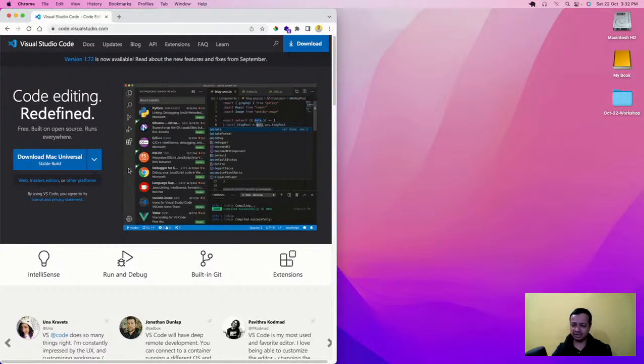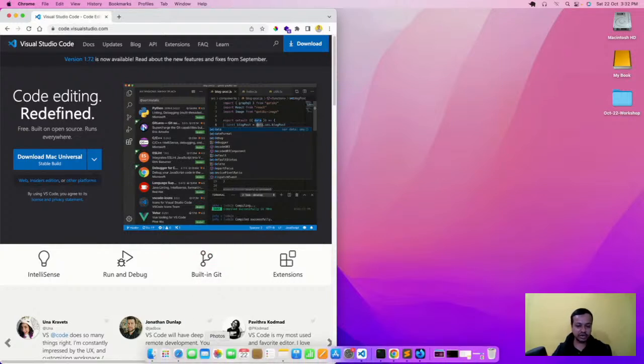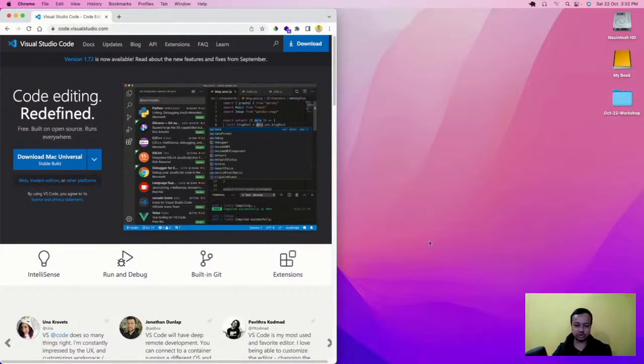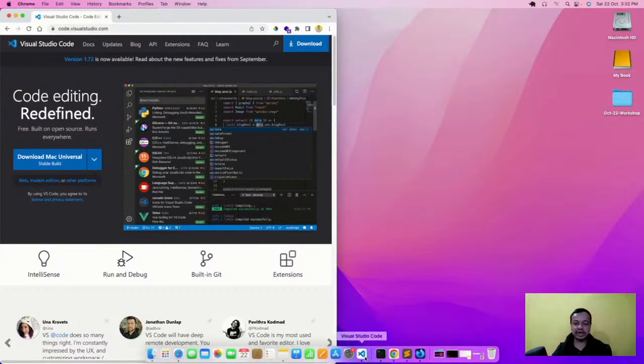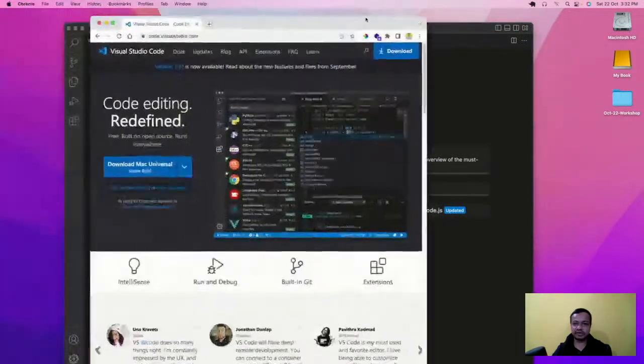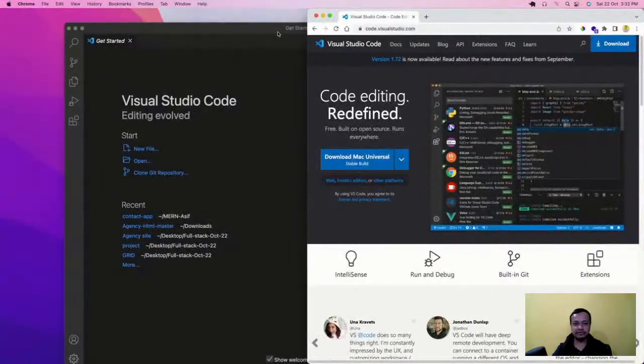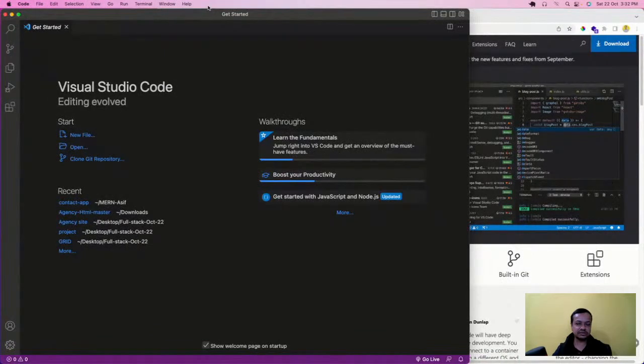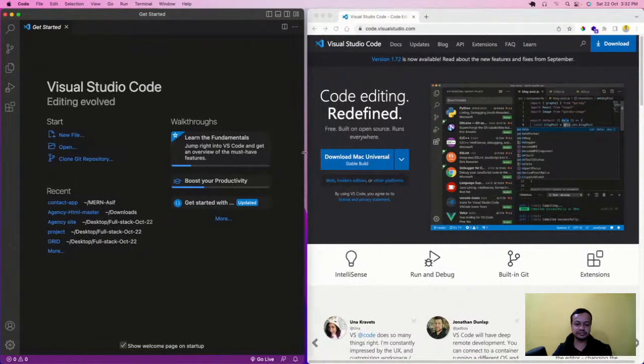It is very easy to install. Like earlier, we used to install a lot of desktop applications, and this is also a desktop application. Once it gets loaded, in Windows it will show some shortcuts, and it will open something like this. It will open like this.